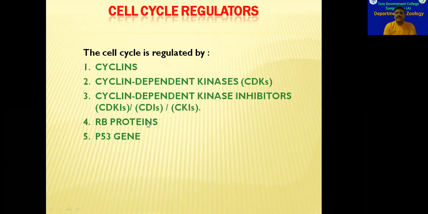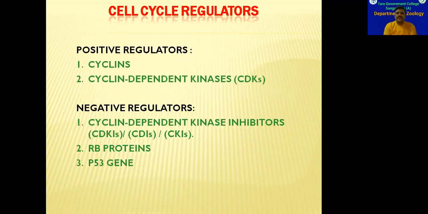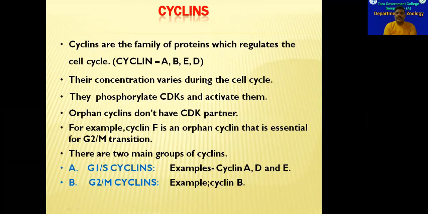And fourth one is RB proteins, retinoblastoma proteins, and the fifth one is P53 gene. So out of these five things, first two things, cyclins and cyclin dependent kinases, CDKs, are called as positive regulators. And remaining three, cyclin-dependent kinase inhibitors, RB proteins, and P53 gene, these three are called as negative regulators.